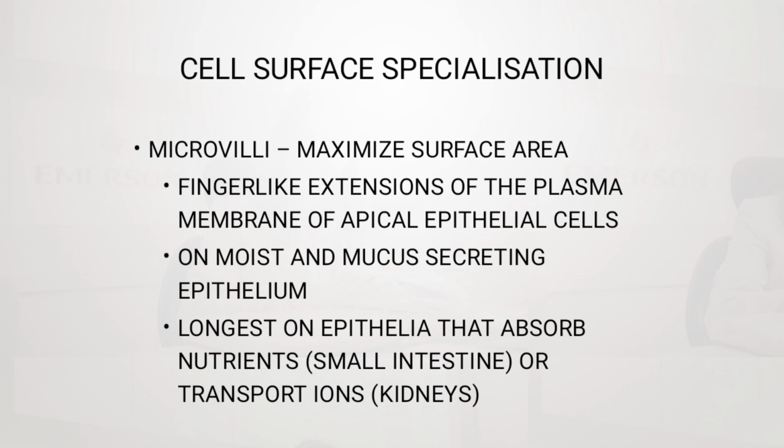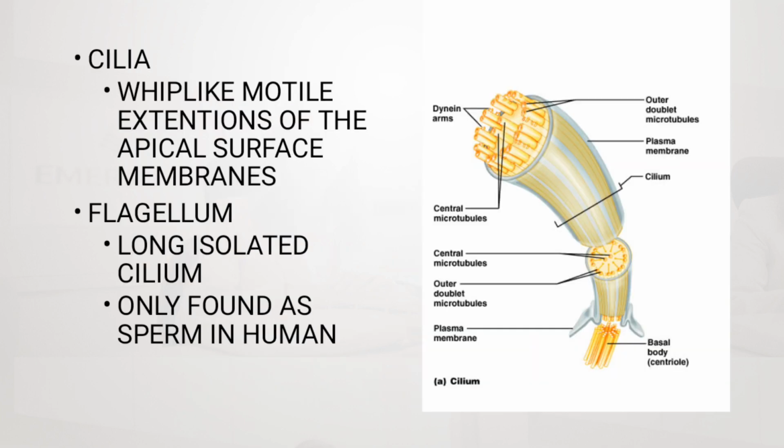It can either be with microvilli, which maximize surface area, which are finger-like extensions of the plasma membrane of apical epithelial cells, on moist and mucus secreting epithelium. They are longest on epithelia that absorb nutrients, for instance in the small intestine, or transport ions such as in the kidneys.